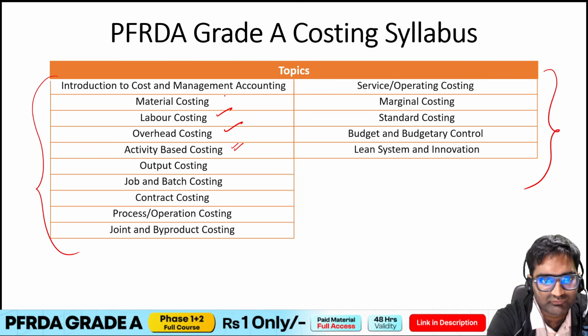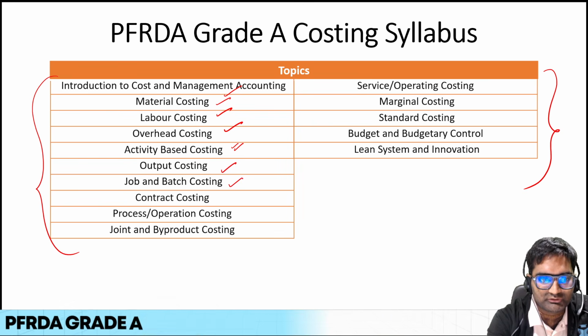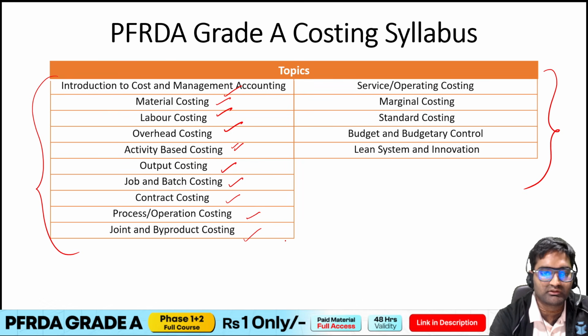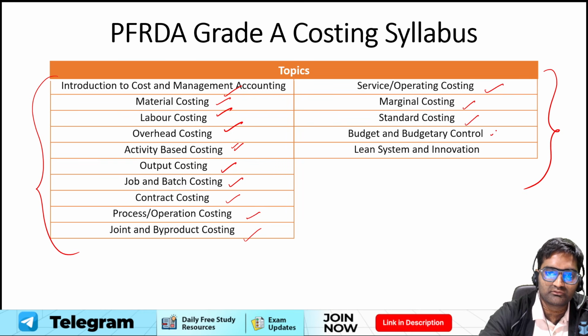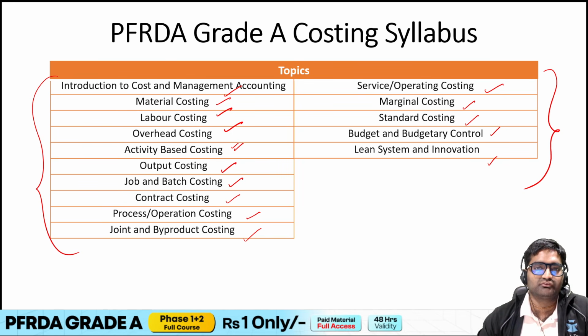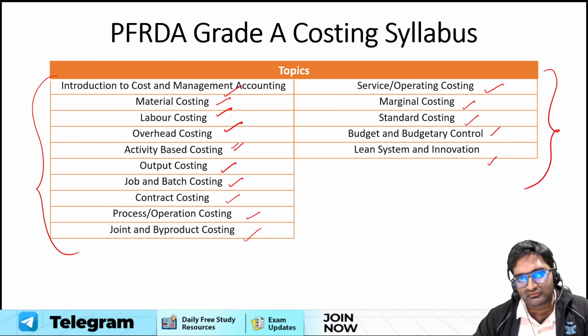Apart from that, introduction to cost and management accounting, material costing, labor, overhead, activity based costing, output costing, job and batch costing, contract costing, process operation costing, joint and byproduct costing, service operating costing, marginal, standard costing, budgetary and budget control, lean system innovation. All of these are the set of topics that you should be preparing as far as the costing syllabus is concerned.